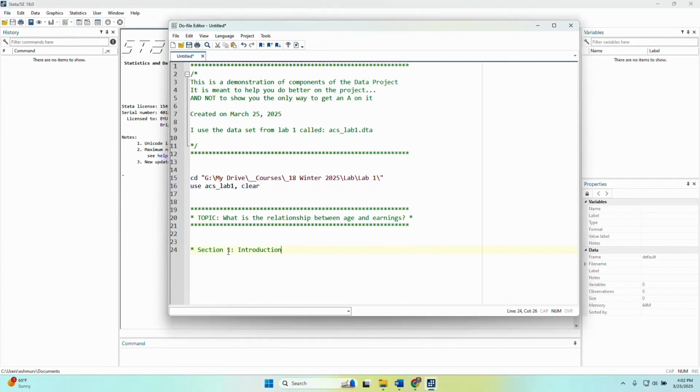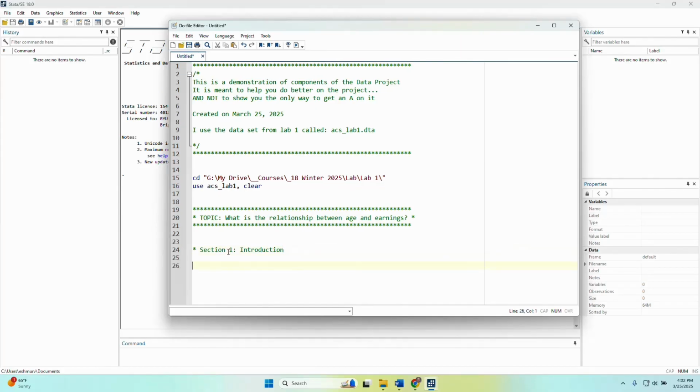Some experts opine that earnings increase for each additional year you get older. So as you get older, your earnings go up. Others argue that it doesn't just go up, but it goes up and then comes back down. And that relationship is really important. What they're arguing in those cases is whether the relationship is linear or quadratic. That's what I want to get at with this example, to try to show what that relationship is. So in my paper, I'm going to look at the introduction.